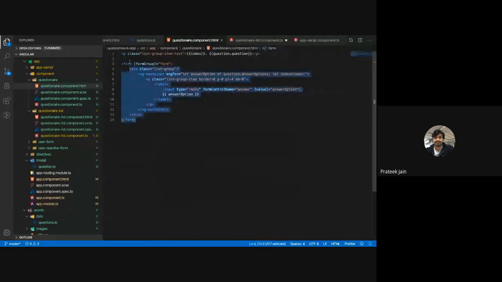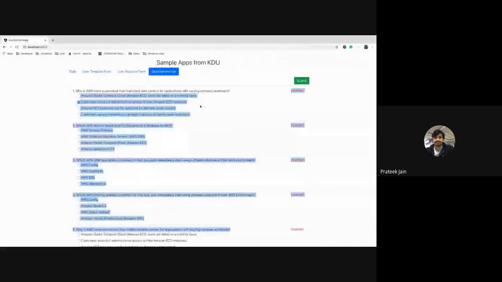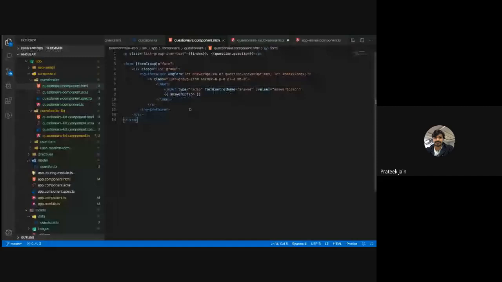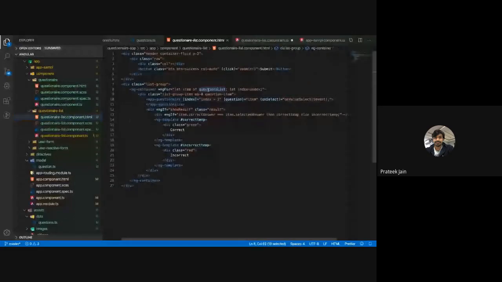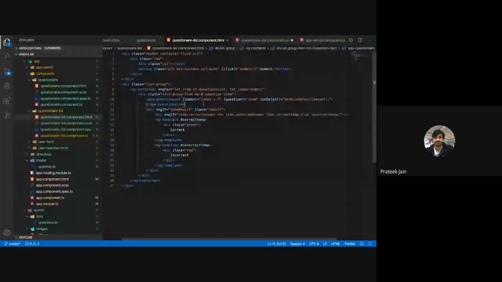This HTML is rendered by now for the single question. Multiple numbers of this same component are getting created in my questionnaire list. The number of question objects in the list is the number of question components that are going to get created. So there is one thing called question list, and there is one thing called question object. That way these two things are divided, and by using this question list I have the list shown, and by using the question object I have each and every question rendered. That way, everywhere in your application you have to divide your components like this.